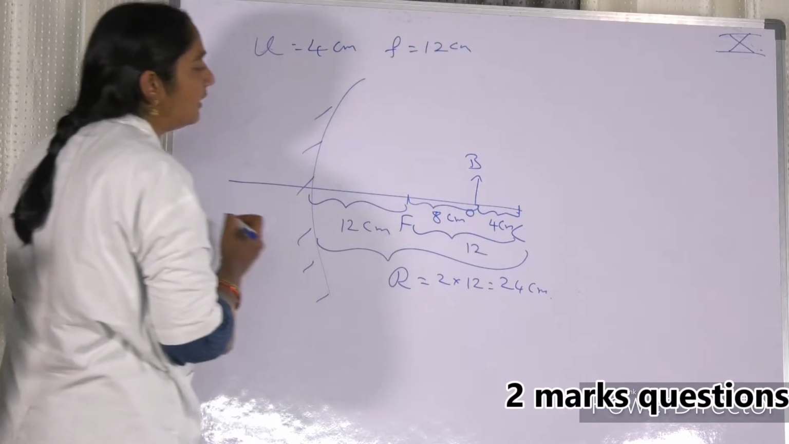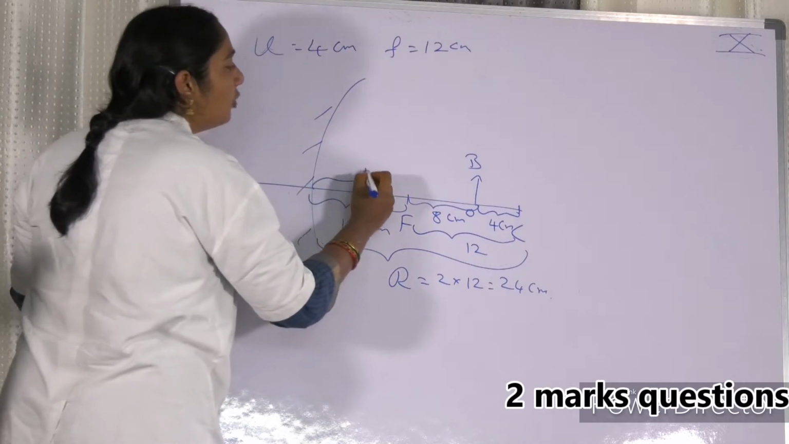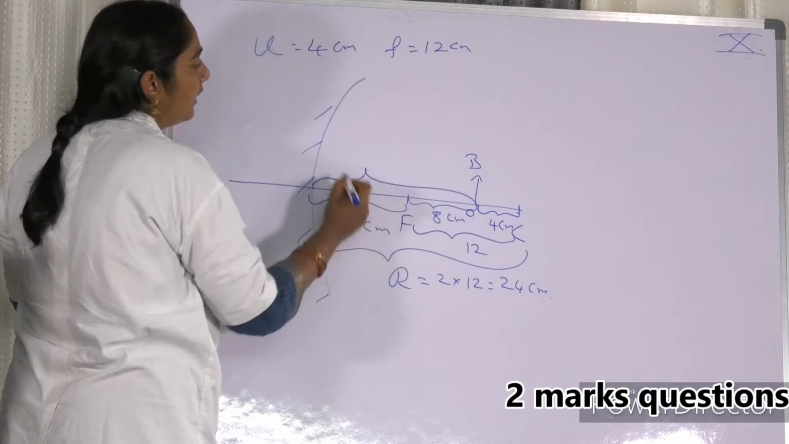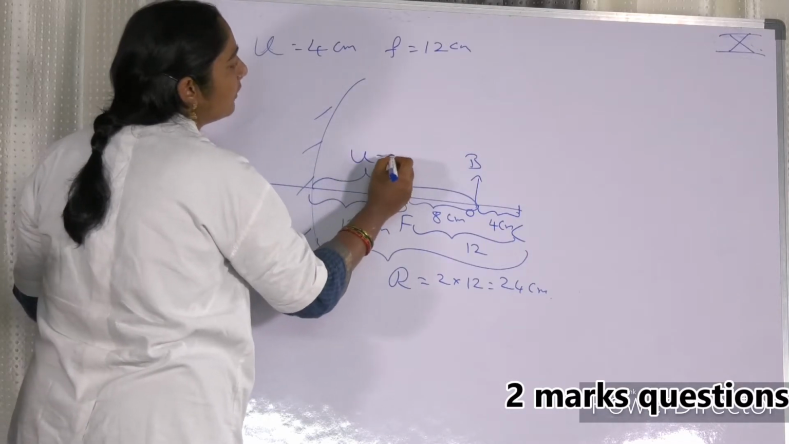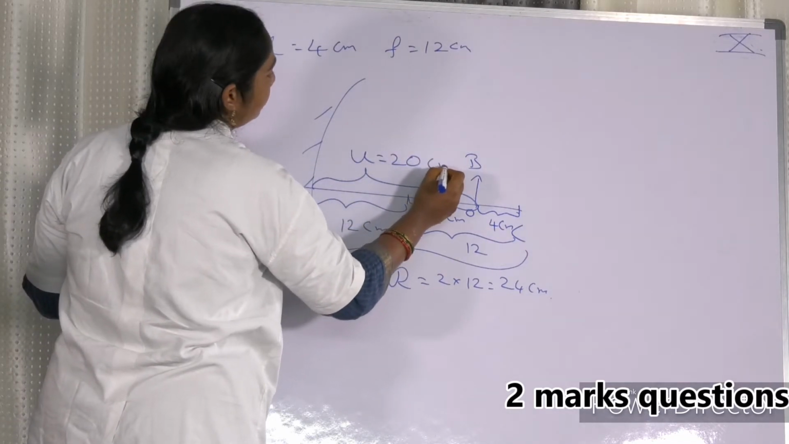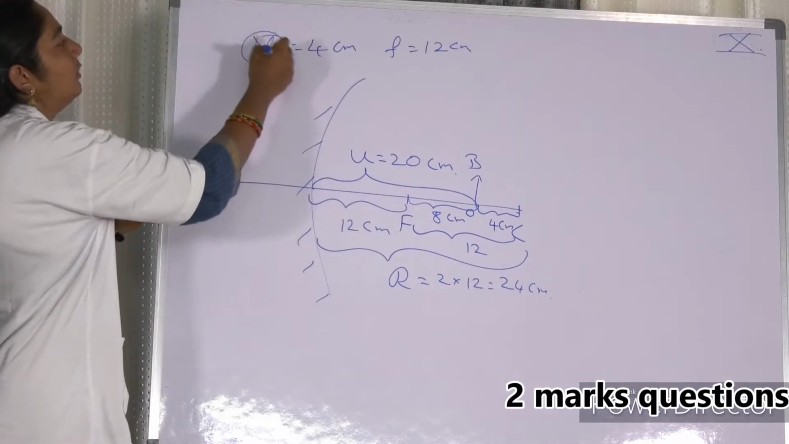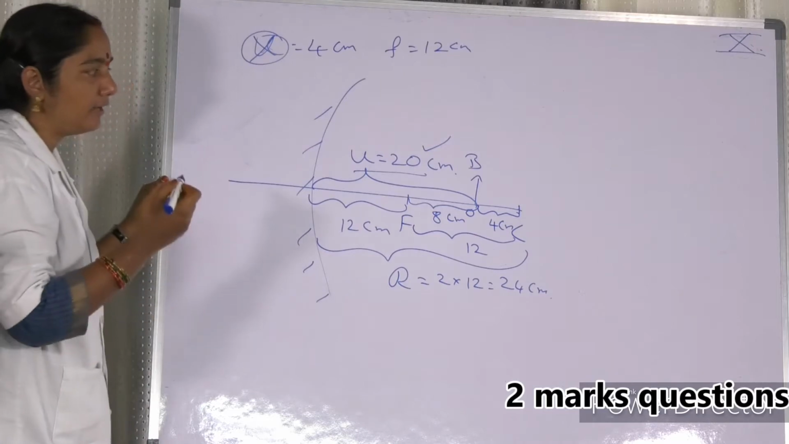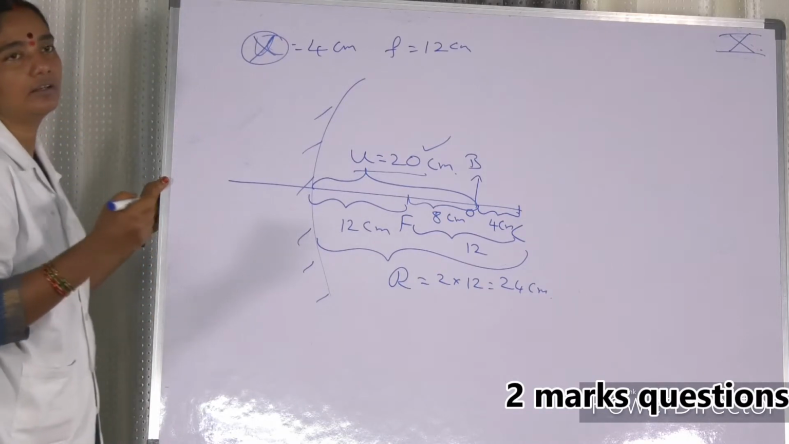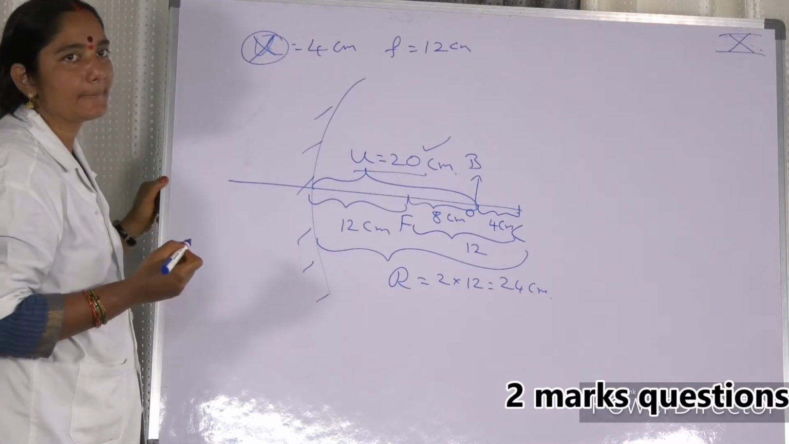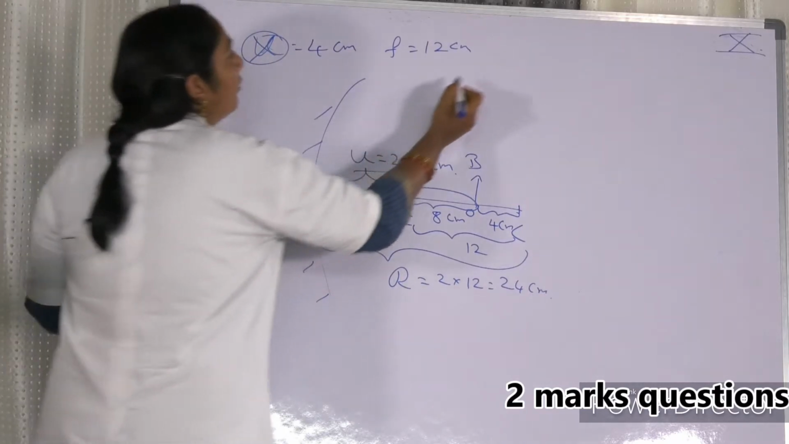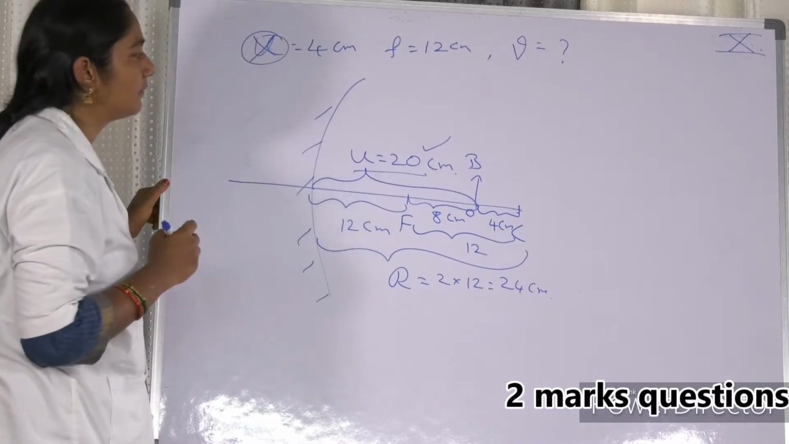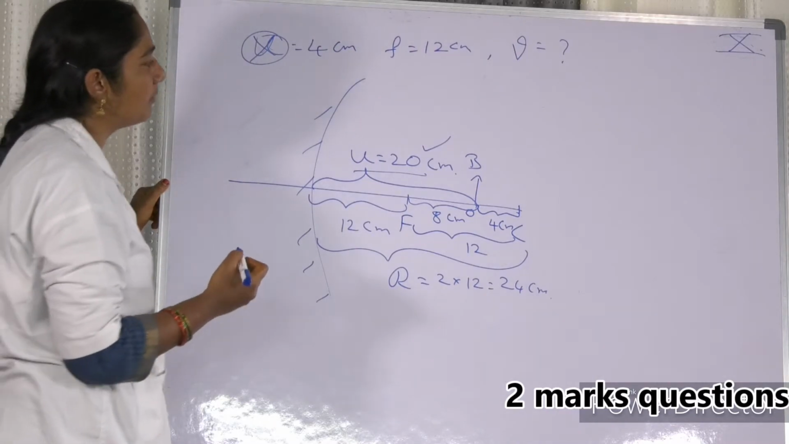Please try to understand the diagram. The object is placed at a distance of 12 plus 8, that is 20 centimeters. So u is equal to 20 centimeters. Here this is not u, this is u. My dear friends, I think it is clear. Find the image distance. Now he is asking you to find out the image distance, at what distance the image is formed.